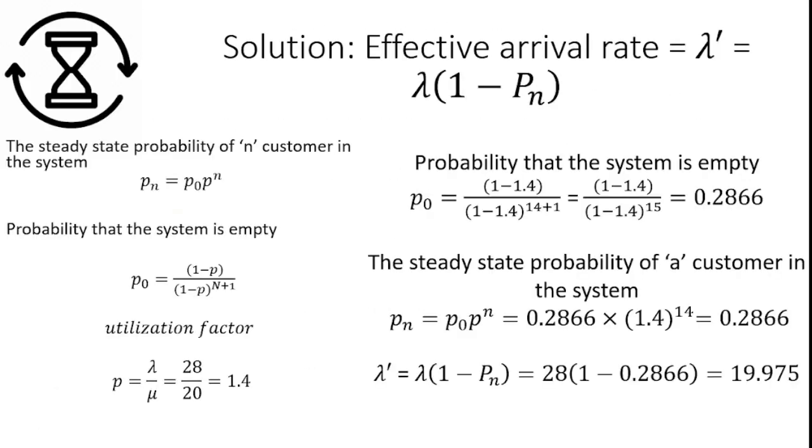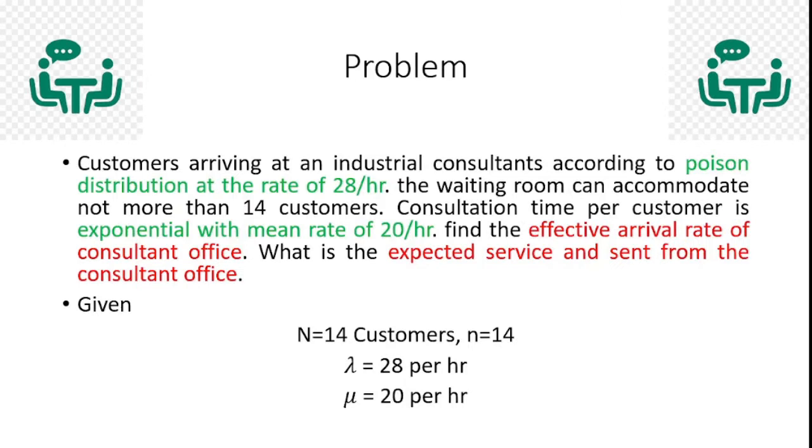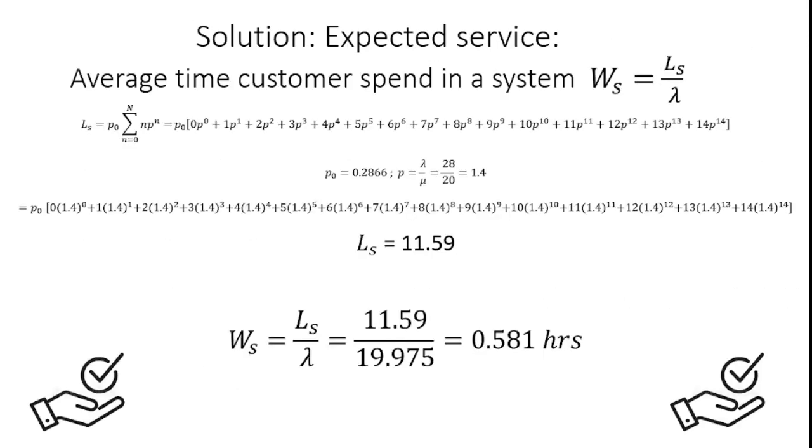The second question which is available with the problem is the expected service time from the consultant office. So the expected service time, which is the average time a customer spends in a system, is denoted by Ws. Ws is equal to Ls by lambda. Here, how can I identify the Ls?